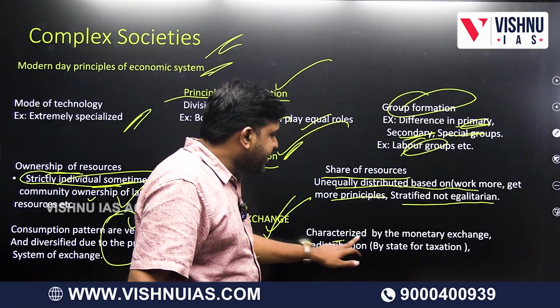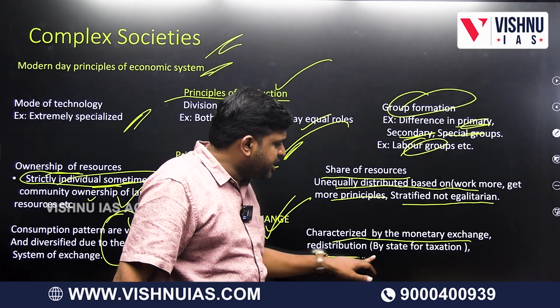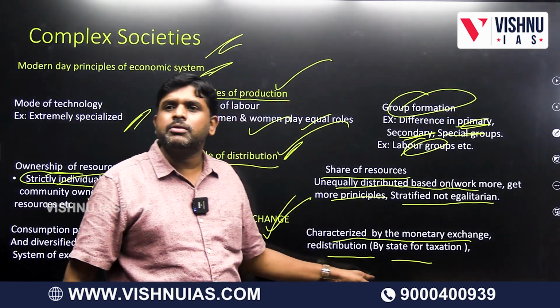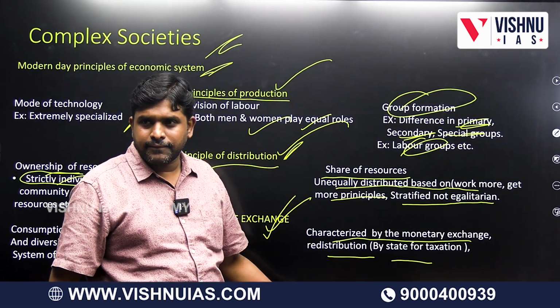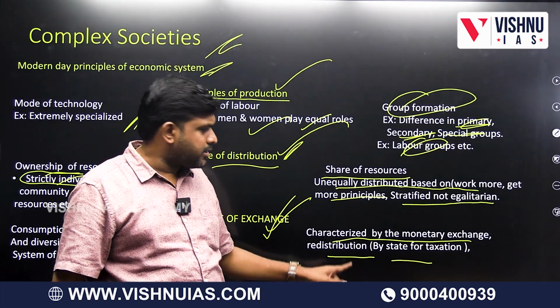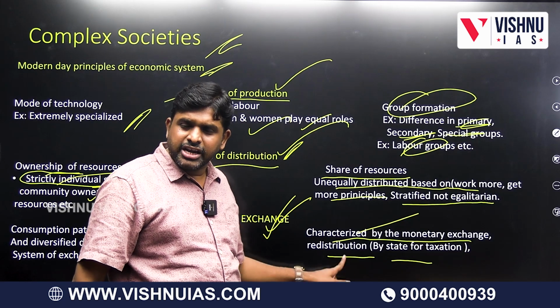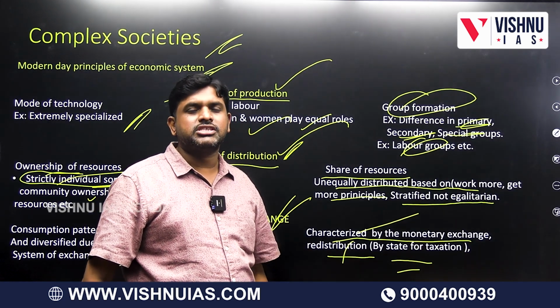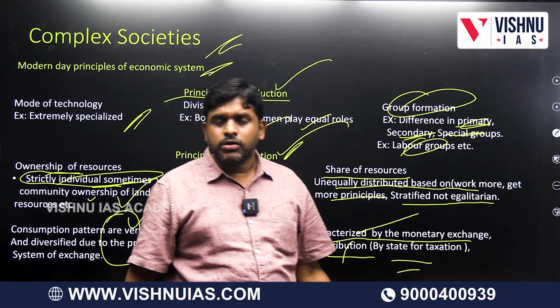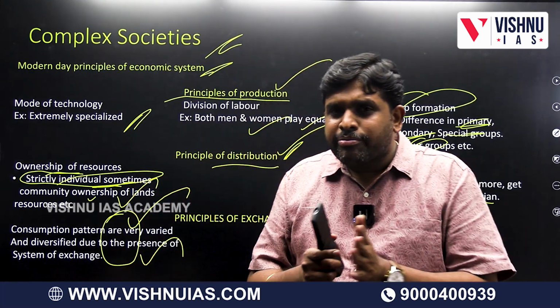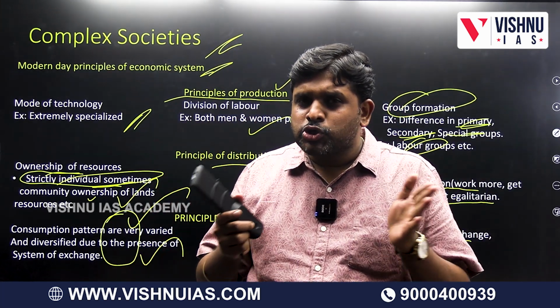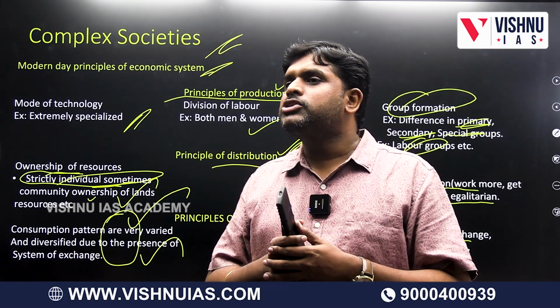Exchange. Characterized by monetary exchange. Redistribution by state through tax. Here what will be there? Taxation will be there. Redistribution will be there. Characterized by monetary exchange, money exchange, redistribution, like what? Taxation system will be present. So in this way there are principles of production, principles of distribution, principles of exchange in complex societies.